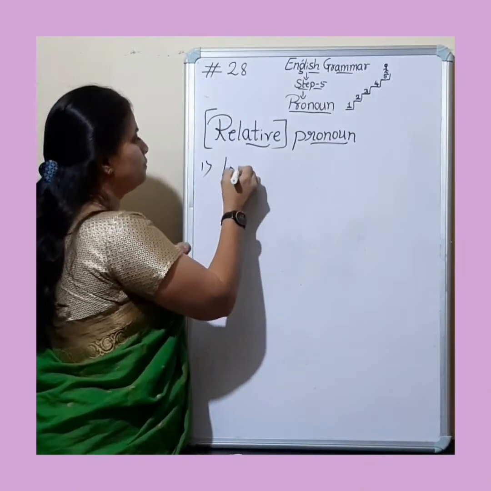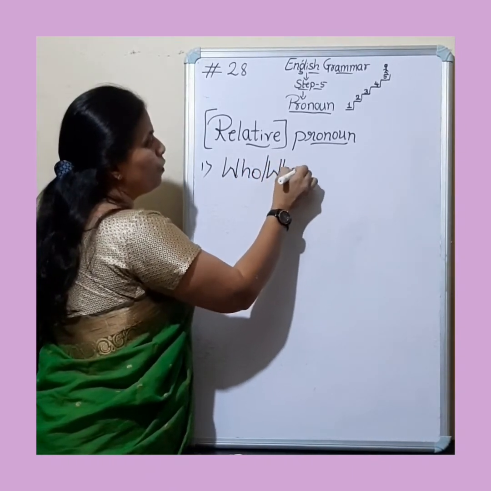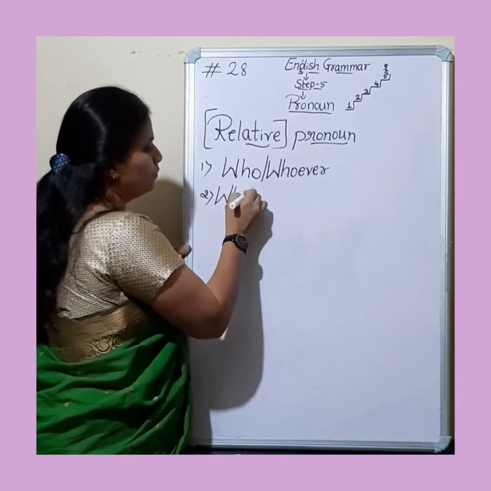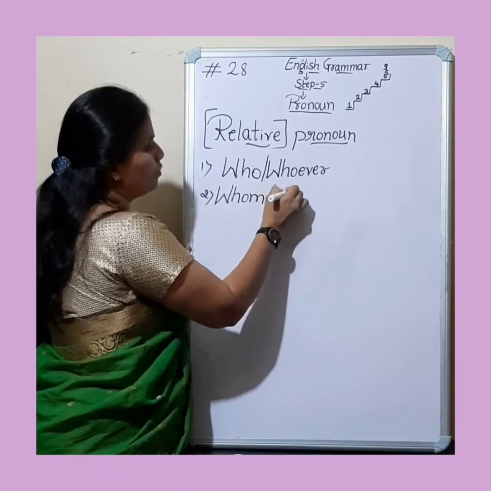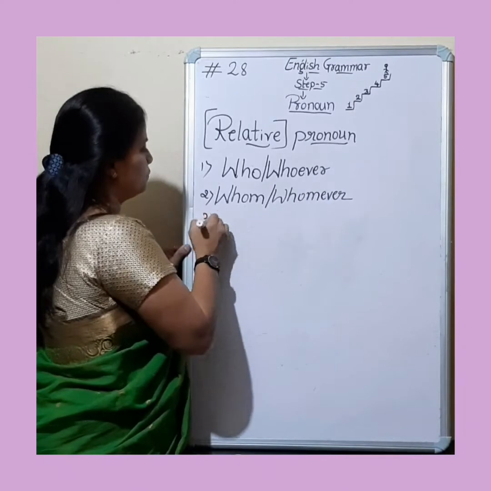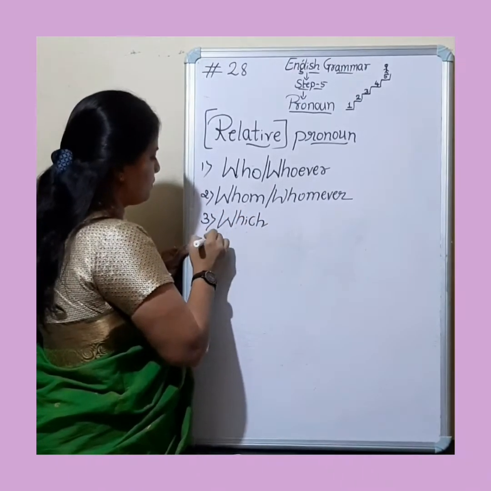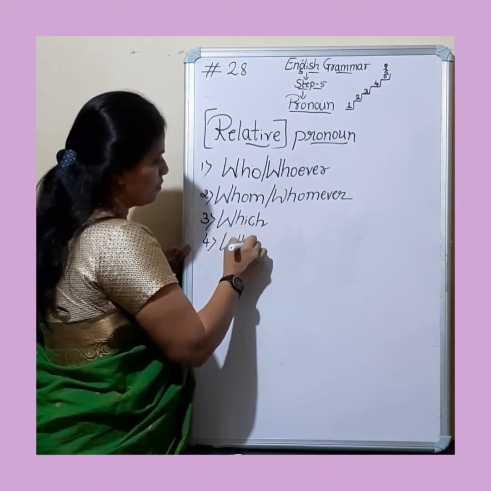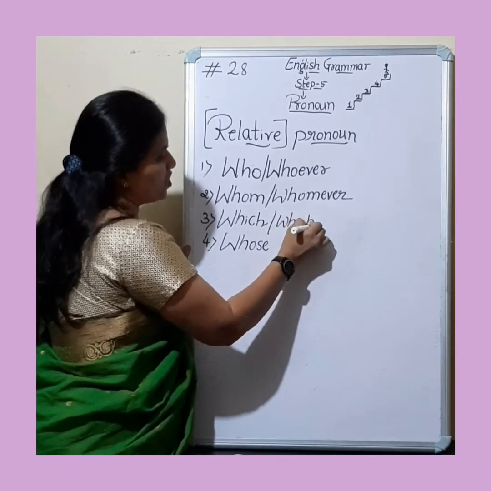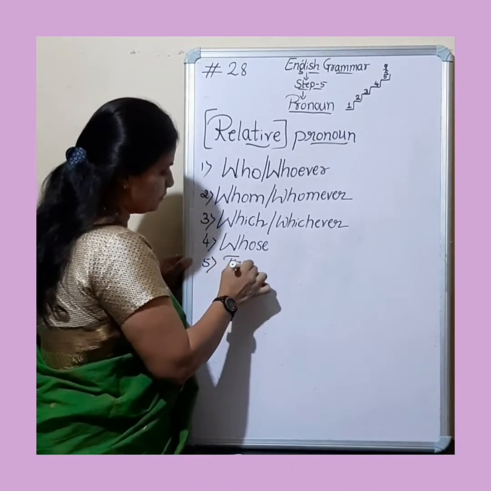So first one, who or whoever, whom or whomever, which, whose, whichever, and then that.